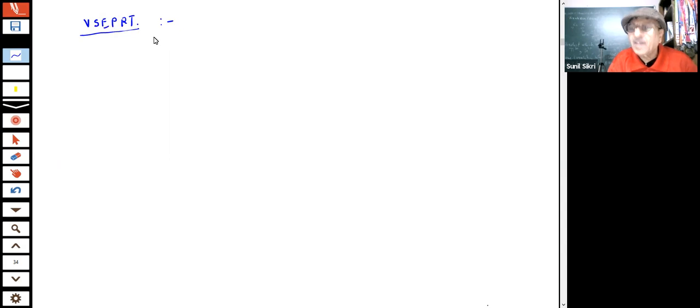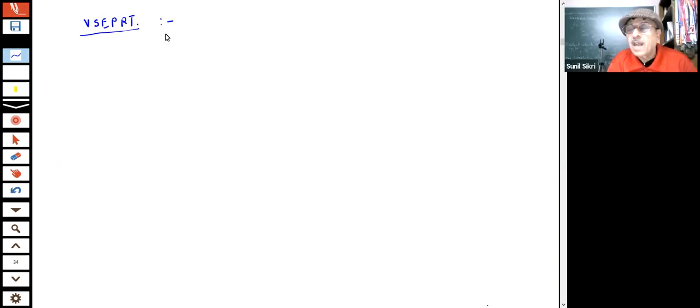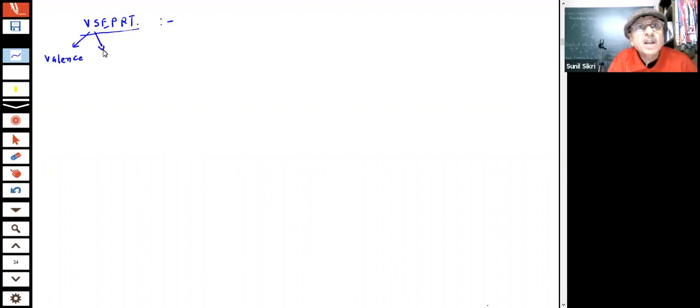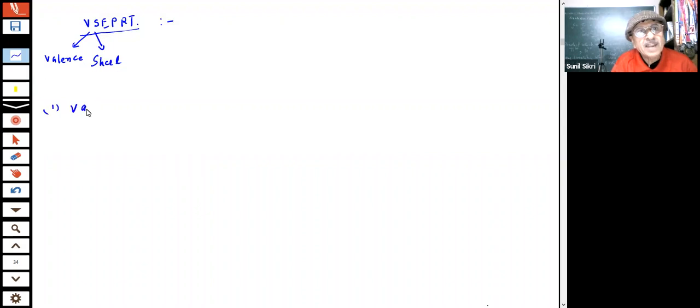One thing is important in chemistry, students. Chemistry is full of definitions. Chemistry is full of basic concepts. Every word has a meaning, and if we understand word by word, 50% of our problem is solved. Students, I am talking about valence shell, and when I say valence shell, we know what is the meaning of valence shell. What is the meaning of valence shell?